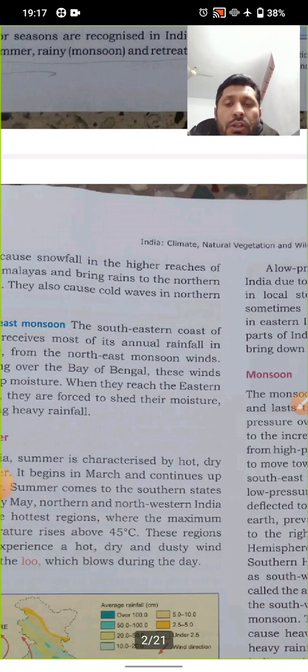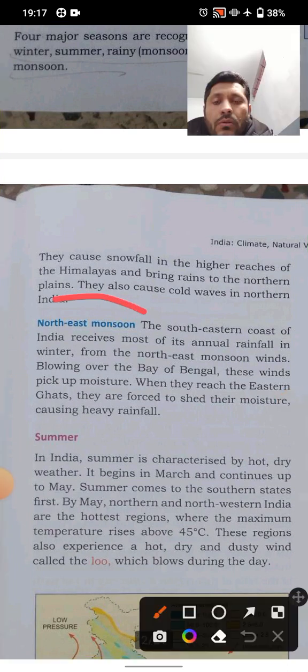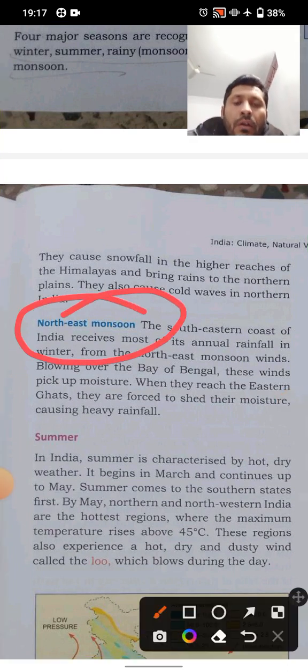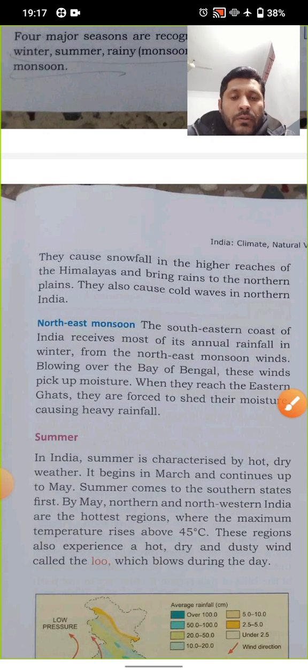Now, what happened? We are talking about the western disturbances. Western disturbances cause snowfall in the higher reaches of the Himalayas and bring rains to the northern plains. They also cause cold waves in northern India. Northeast monsoon we have now. We are reading now the northeast monsoon. So, the northeast monsoon is here. Let us see what it is describing.